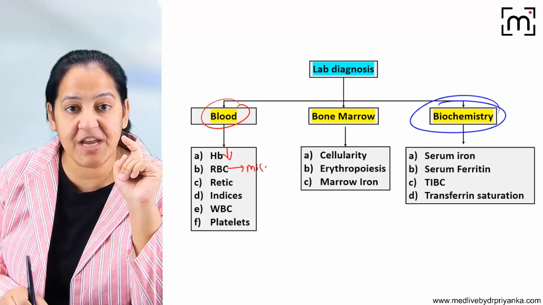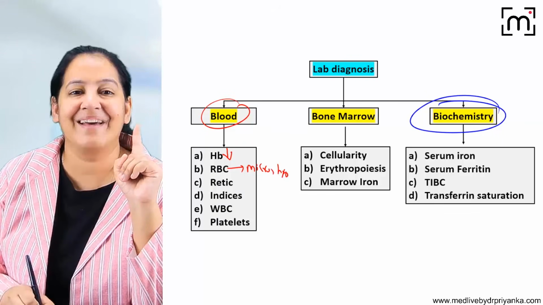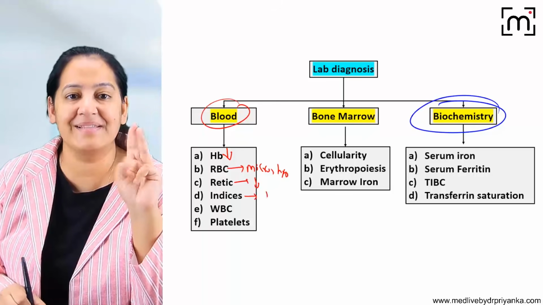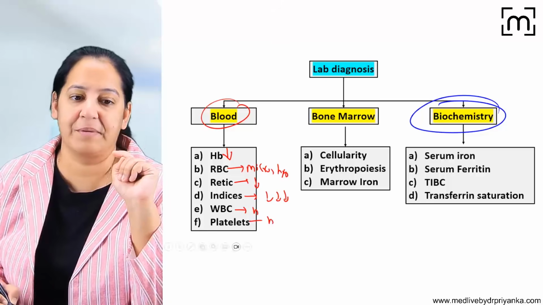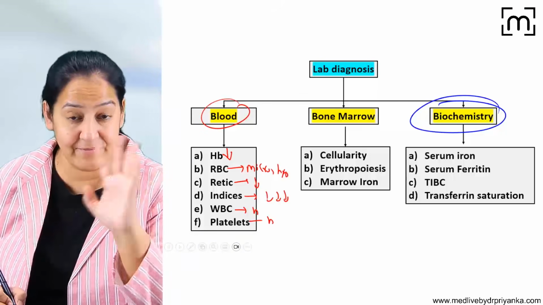RBCs are microcytic and hypochromic. The retic will also fall. All the three indices, MCV, MCH and MCHC, will fall. WBCs are normal. Platelet is normal. This is how I will fill it, and I will write the reason for each of them.